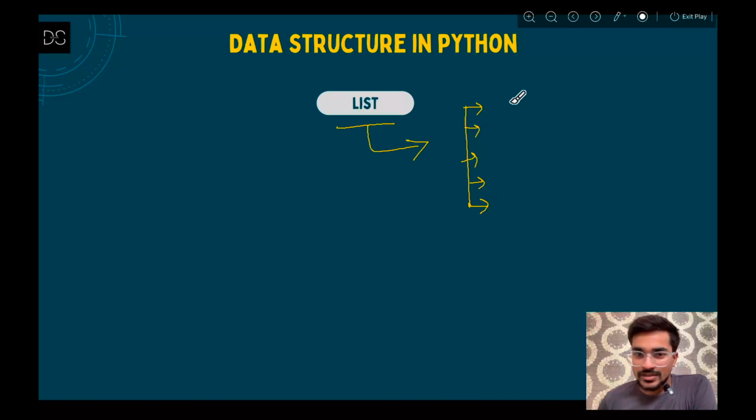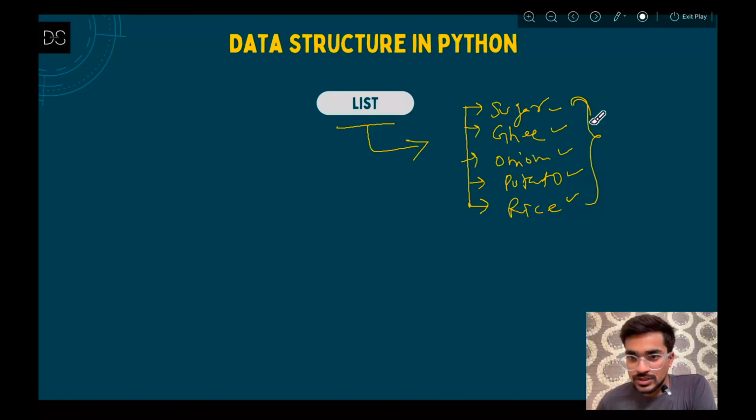So what used to be in that list? Any items, let's say sugar, then ghee, onion, potato, or rice. Now what are those things? Those are a list of items that you got from your parents, which you have to bring from the shop. In the same way, a list in Python is defined as a collection of things.